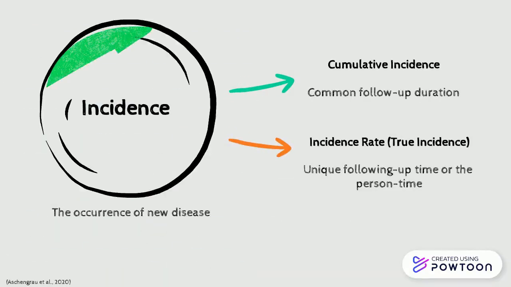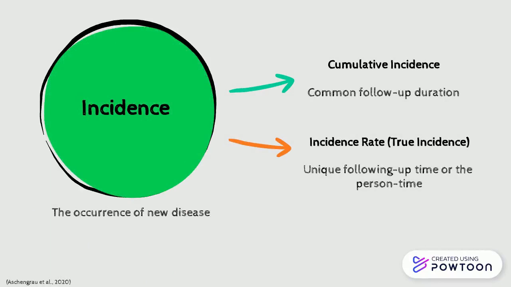Besides prevalence, incidence estimates the occurrence of new disease. Cumulative incidence is the first type of incidence, which is simply the number of emergent cases of disease over the population that are initially at risk in a given time period.